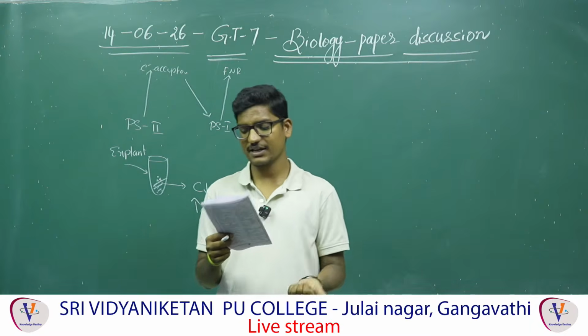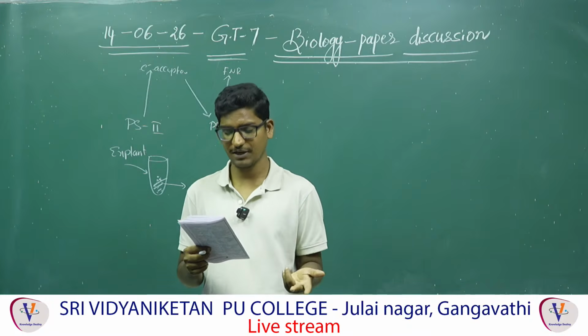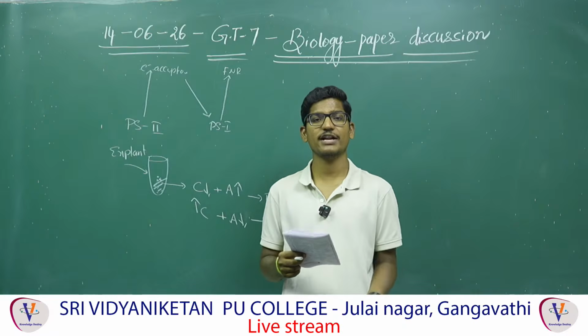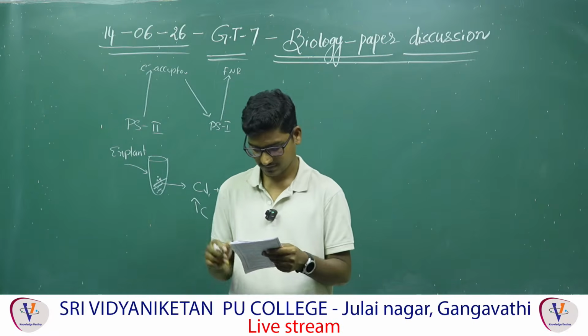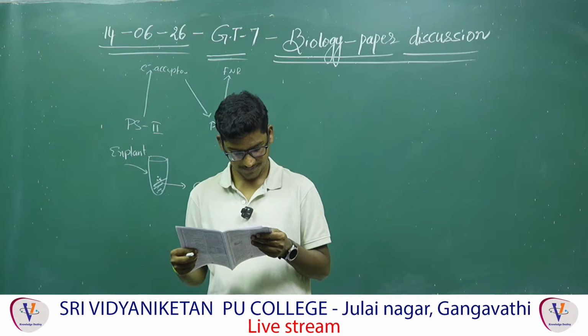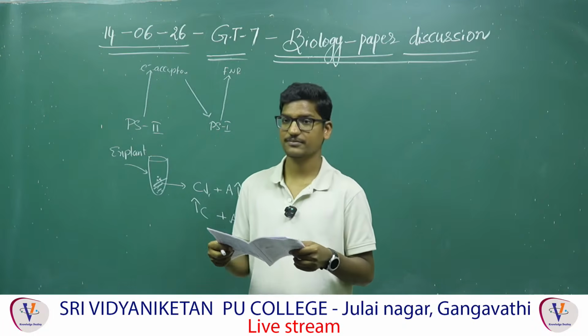131, primary consumers belongs to trophic level number 2. We can also call them as herbivores. Secondary consumers, trophic level number 3, also called as primary carnivores. Next, question number, all these are these heterotrophic fellow questions. 140.